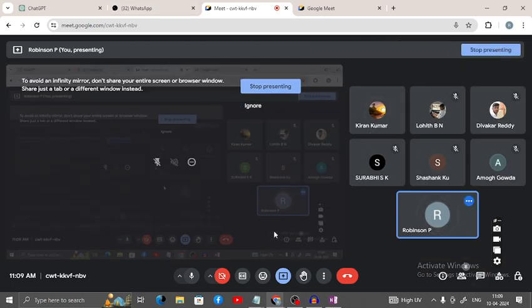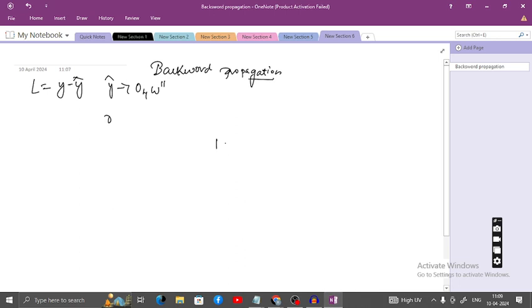Yeah, okay. So here, see what I was telling. Y hat we have to calculate. Y hat is the predicted output, and y is the actual output. Already you know the output. What is our aim? I want to find the loss and reduce the loss. This loss is dependent on y hat, and also on the weights W dash.